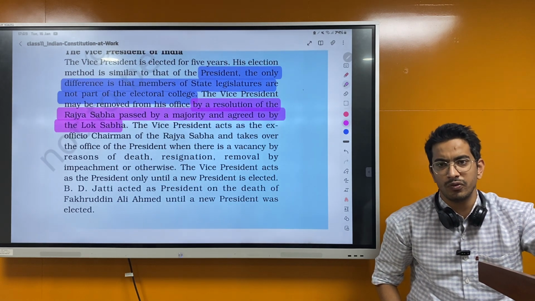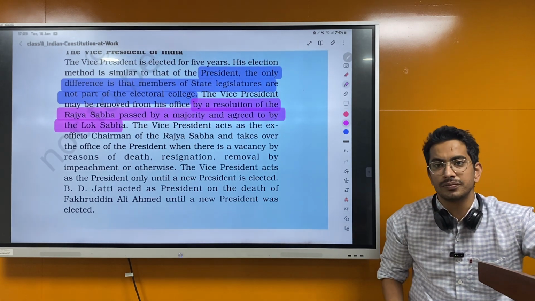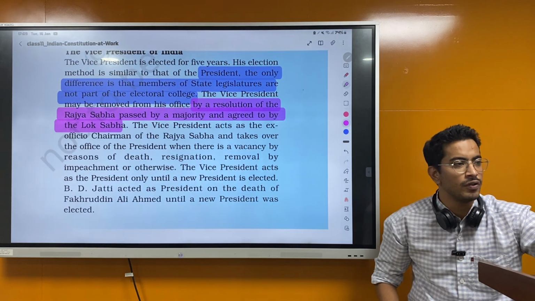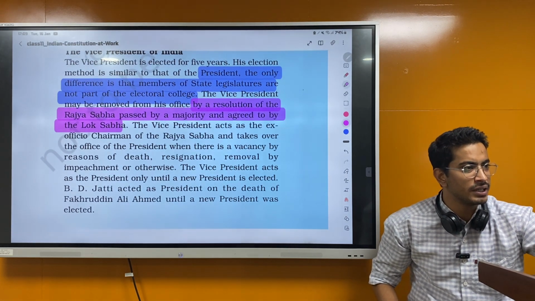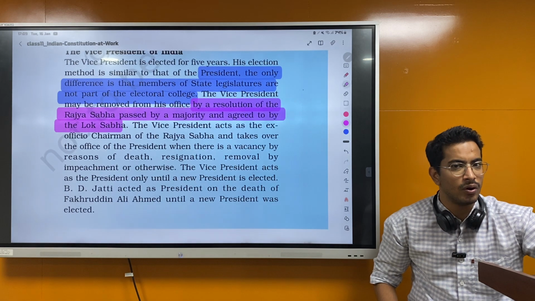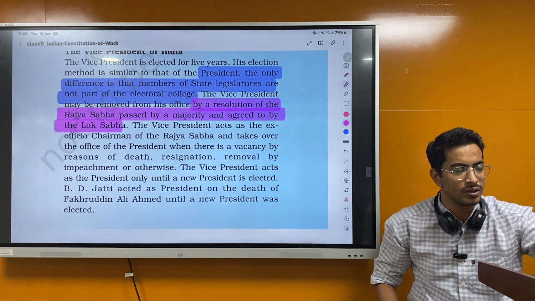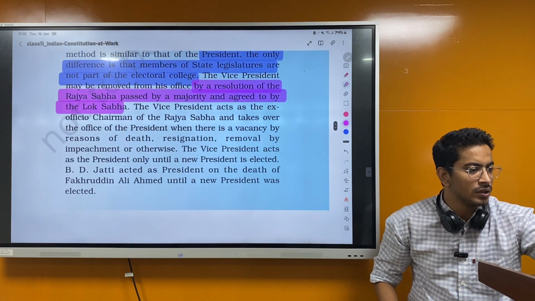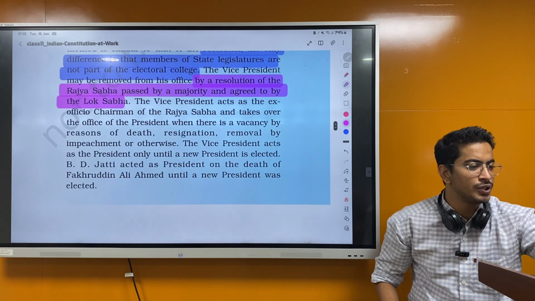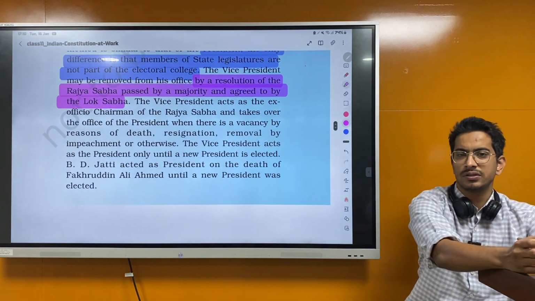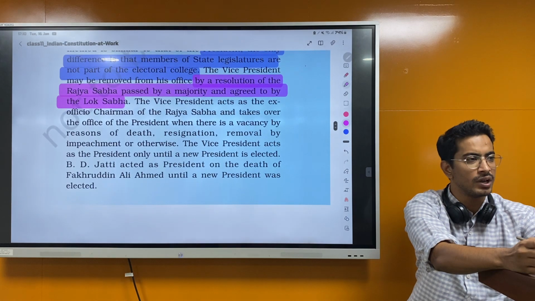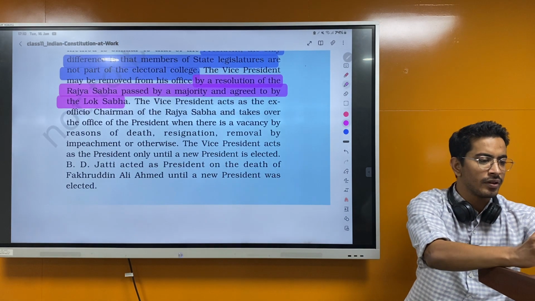So this is different from President. President, how is it removed? On what ground is the President removed? Violation of Constitution. So it is only mentioned like that, President can be removed only for violation of Constitution. Okay. The Vice President acts as the ex officio chairman of Rajya Sabha. You know this. Everyone knows this, right? Who is the chairman of Rajya Sabha? Vice President.